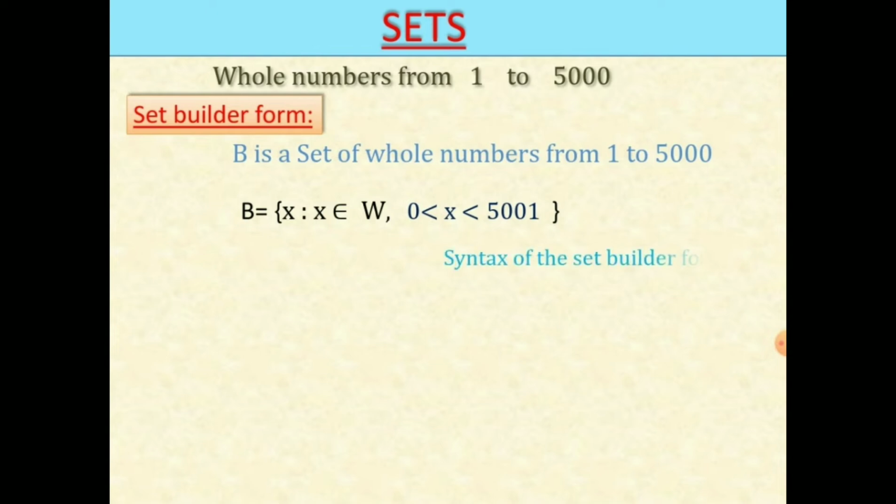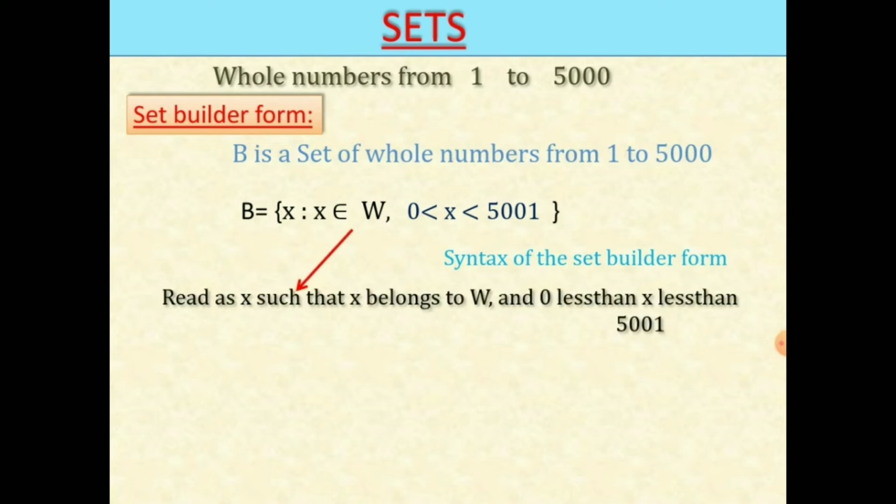This is the syntax of set builder form, and we read it as x such that x belongs to W and 0 is less than x is less than 5001. In this form, all the elements are represented by one single variable x, and also the property of the elements is mentioned. So, in this way we can represent set builder form.